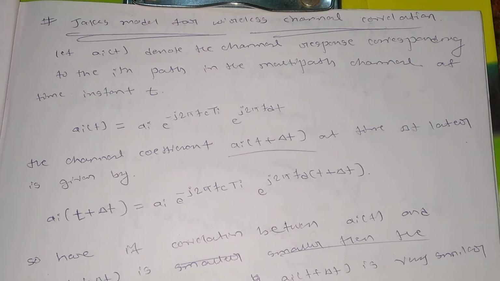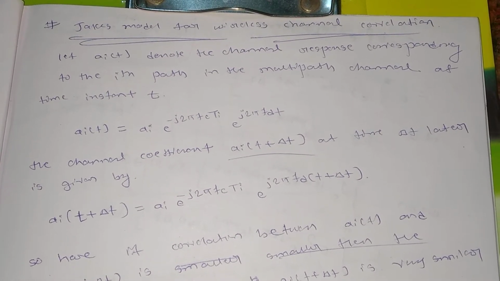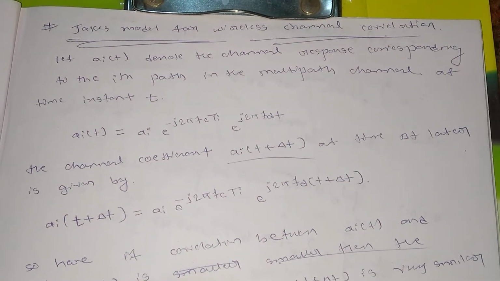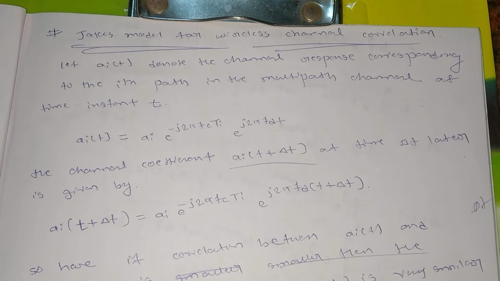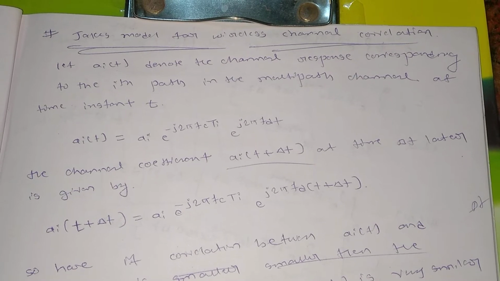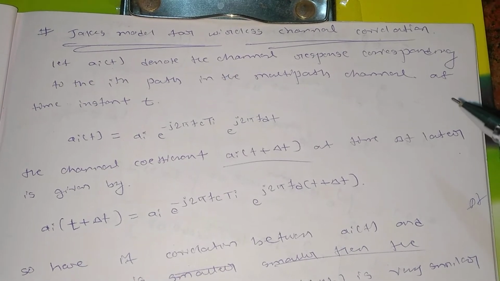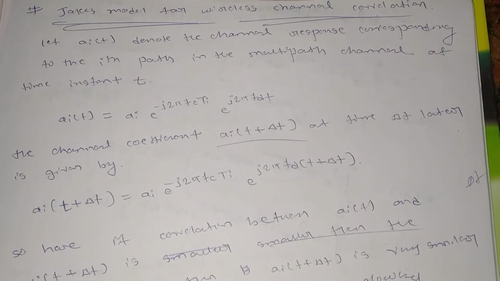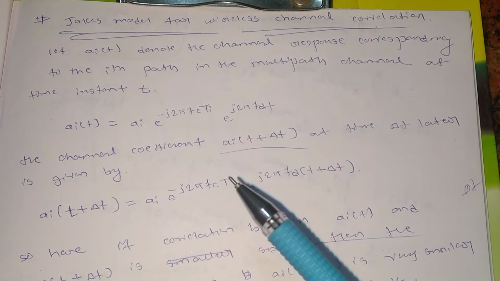After that, consider the channel coefficient a_i(t plus delta t) at a time instant delta t later. This is the signal received at time t. If I consider another signal received at a time difference of delta t, that means plus or minus delta t from that t, it is received before or after t. That is the common phenomenon in multipath channels. So let us see how the equation can be written for that.